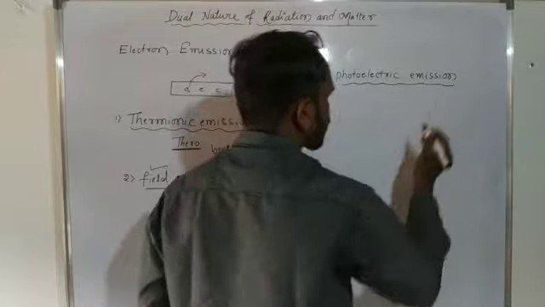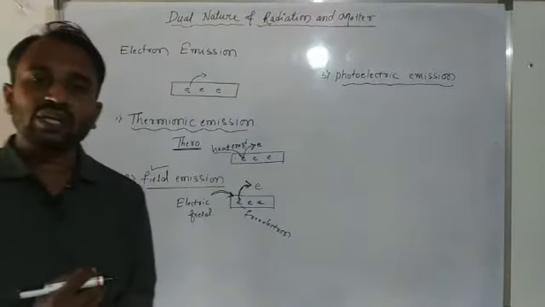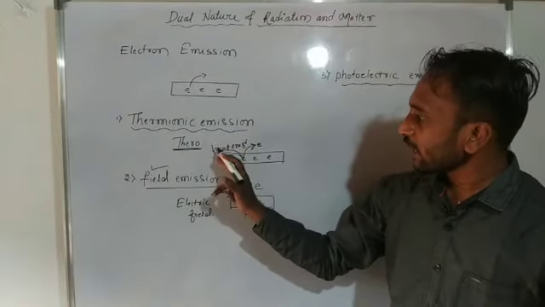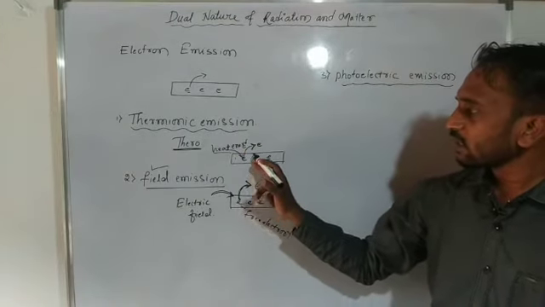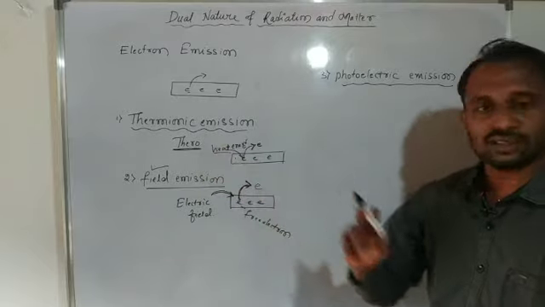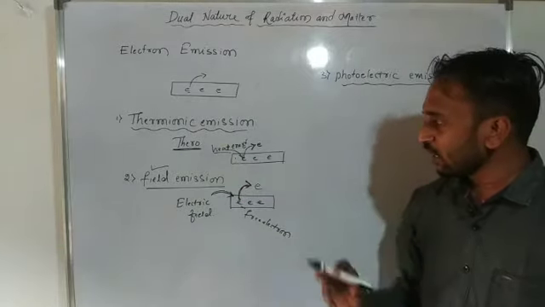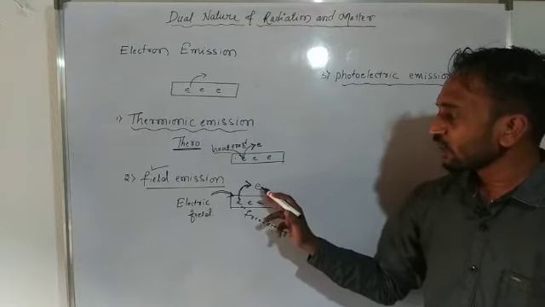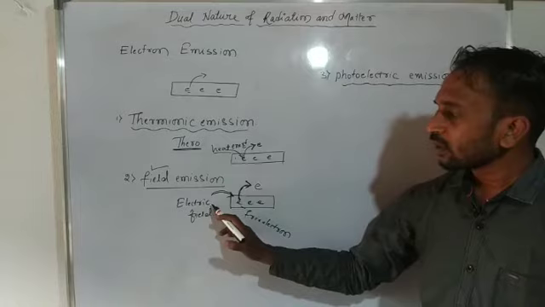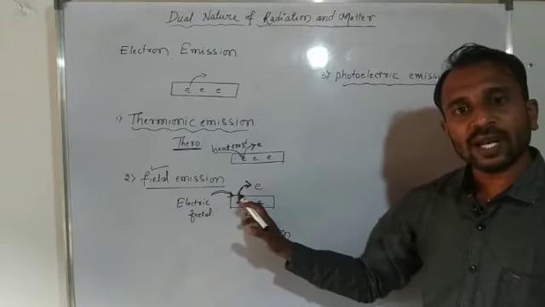photoelectric emission. So the first one is thermionic emission. It means heat energy is given to a metal surface, then a free electron comes out from the metal surface. This one we consider thermionic emission. And field emission is a process of emission of a free electron from a metal surface when a suitable electric field is applied to it.